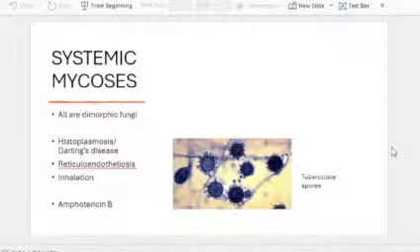And then we'll see the, so remember they are dimorphic, there will be a yeast form and there will be a filamentous form. So for histoplasmosis, filamentous form is characteristic in that you can see the tuberculate spores. So what I have put in the picture is finger-like projections from a spore that's called as a tuberculate spore. So that's very characteristic of histoplasmosis.